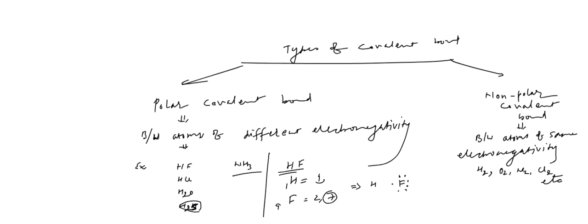Wherever the electron density is more, that acquires a negative charge. So this will be partially negative and this partially positive. That is why in HF we write partial negative and partial positive, because electrons are shifted towards fluorine. Partial polarity develops, positive and negative. That is what is called a polar covalent bond.